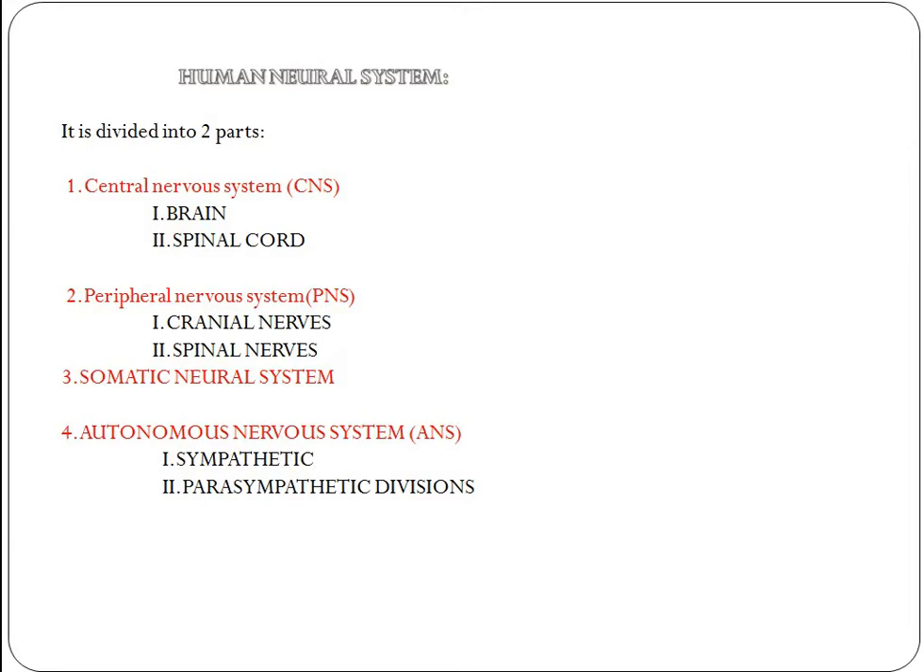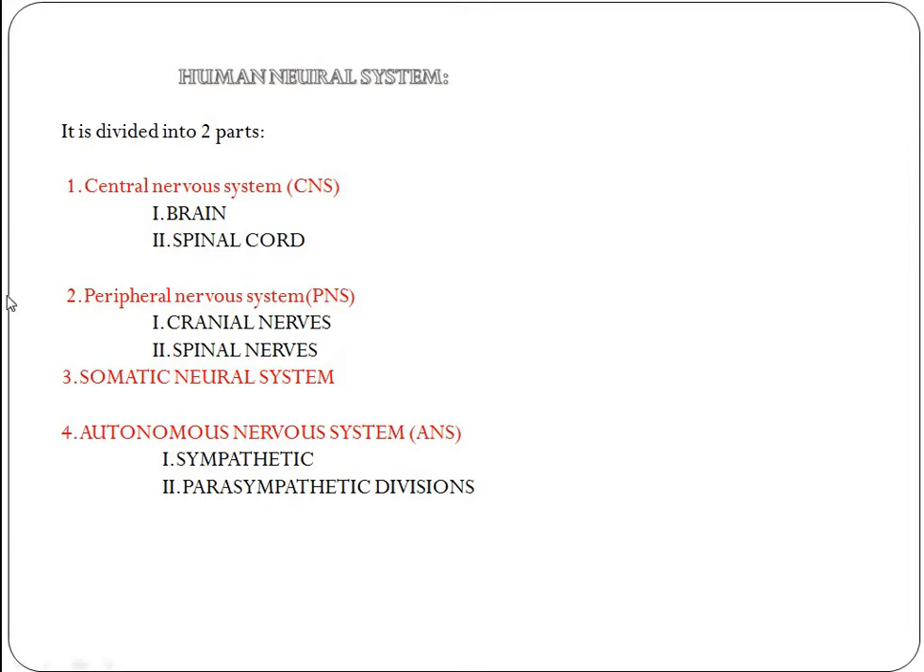CNS, the central nervous system, includes the brain and the spinal cord. I have already discussed the brain, and I will give a link in the description. Next one, spinal cord. Next is the peripheral nervous system, PNS. It also includes two kinds of nerves, cranial nerves and spinal nerves. Next one, the somatic neural system. Next, the autonomic nervous system, ANS, which includes the sympathetic and parasympathetic divisions.